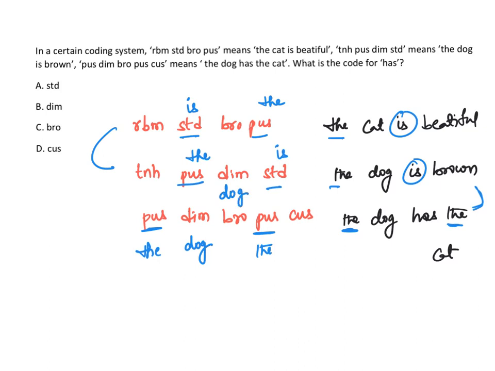So now brown means TNH, that we don't need. Now see, cat and these two. What is common in these two? So you can look at BRO. BRO means cat. So this is cat. So RBM is beautiful. So CUS means has.